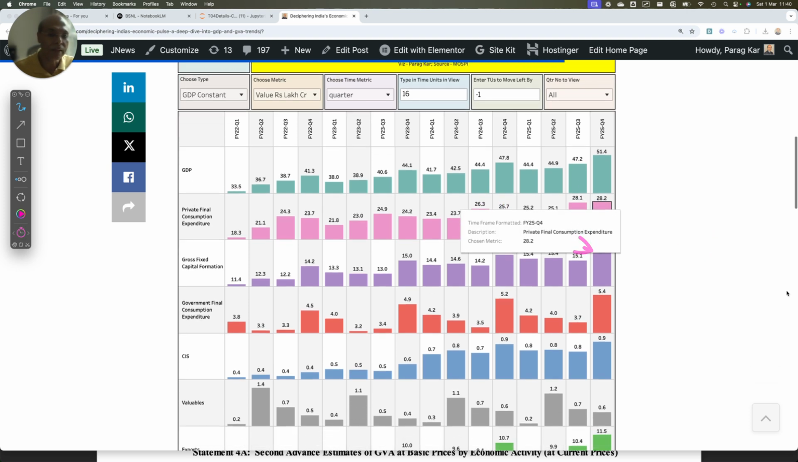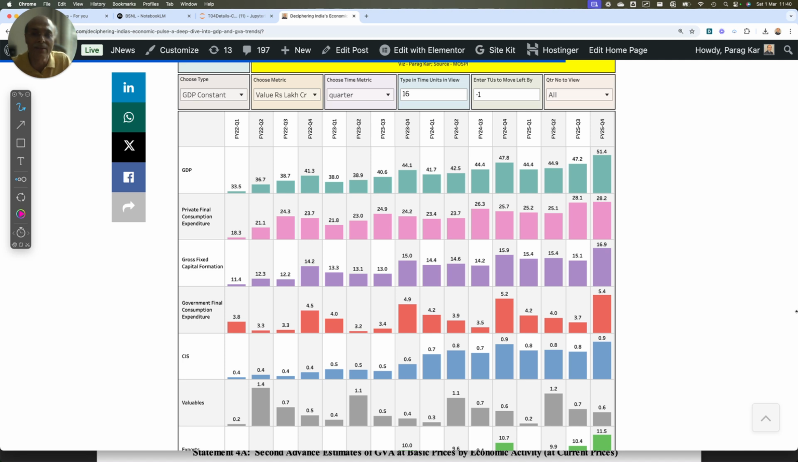See, then gross fixed capital formation is shown to spike, from 15.1 to 16.9. Though it could be, because we have a precedence, right? You see, always you have to look at precedence, because precedence will tell you the real picture.